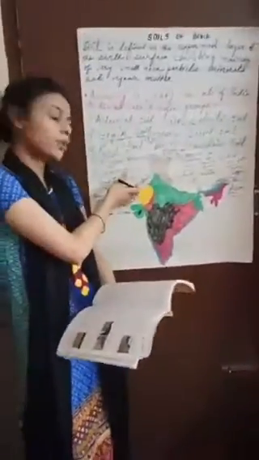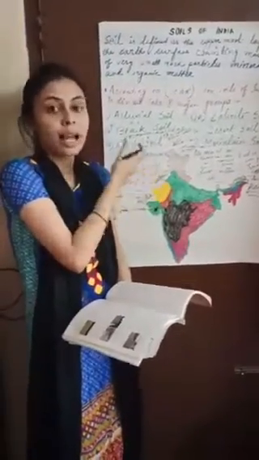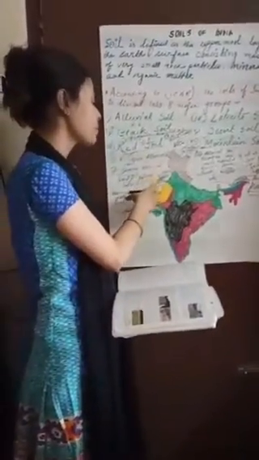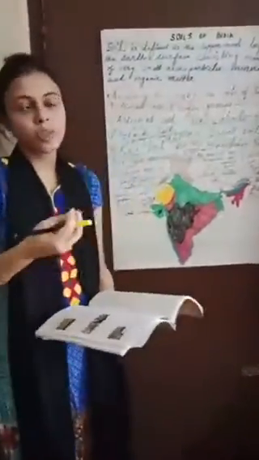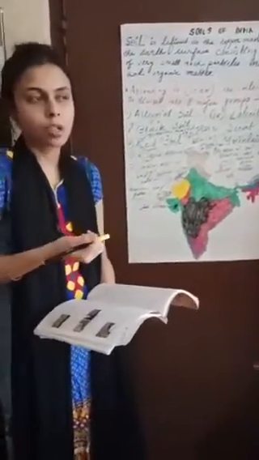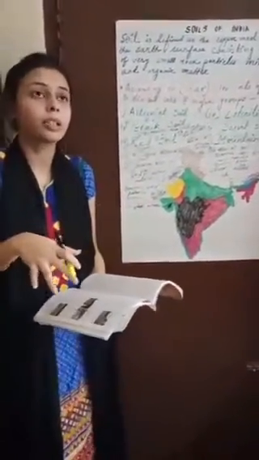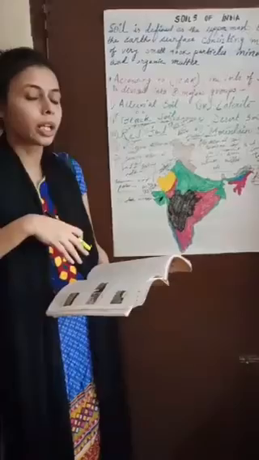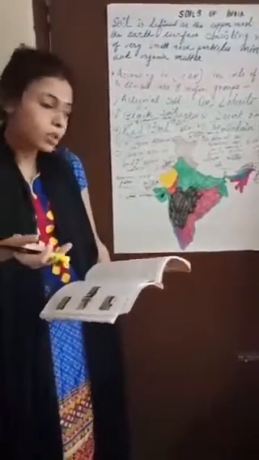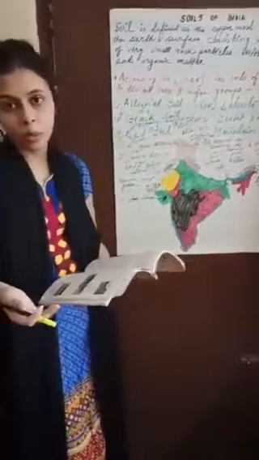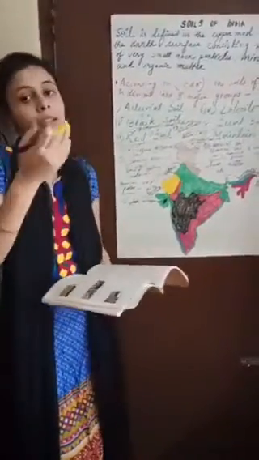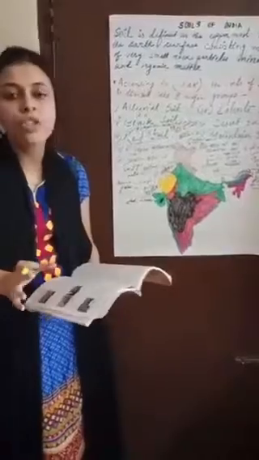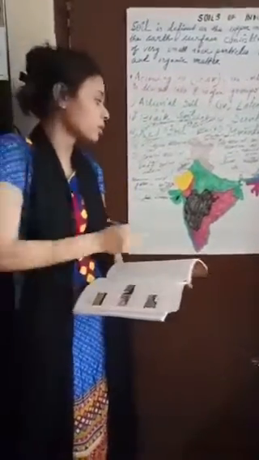Next is the wind. In the dry region, specifically in the desert region, if we do deforestation or it lacks vegetation, then what will happen? Basically, the soils of this desert region do not have a very hard texture, they have a loose texture. So if we cut the trees over there or clear out the vegetation or the small bushes, the soil will become more and more loose, and then the wind, we have read in the first chapter, is one of the most important erosional agents of this desert region.